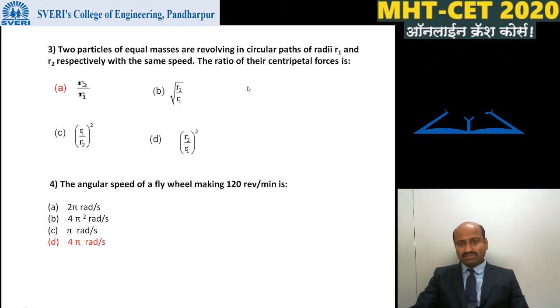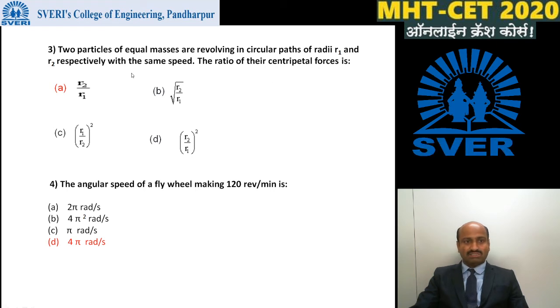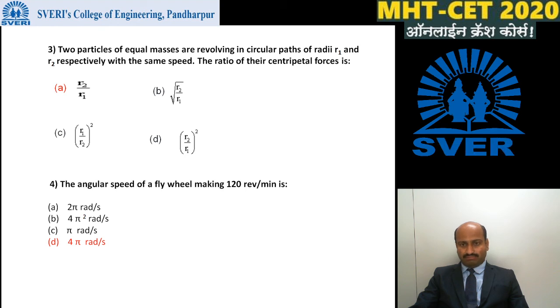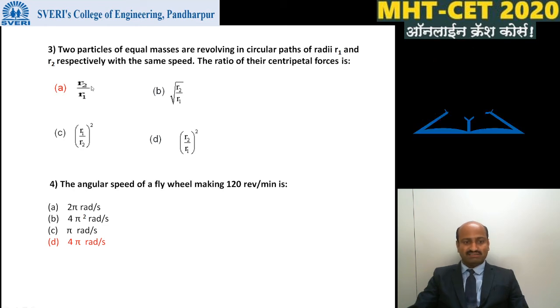To find this answer, we have to write the formula for centripetal force for the two particles. If we write the formula for the first particle having radius r1, the formula becomes F is equal to m v square divided by r1. For the second particle, the formula becomes F is equal to m v square divided by r2. If we divide these two equations, that is f1 divided by f2, then the answer becomes r2 divided by r1. Hence the first option is the answer.